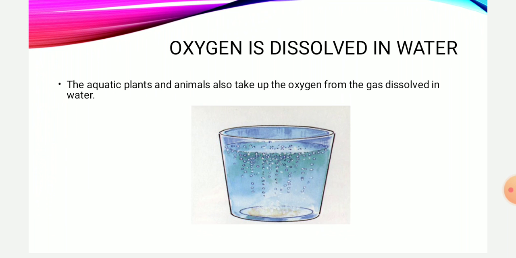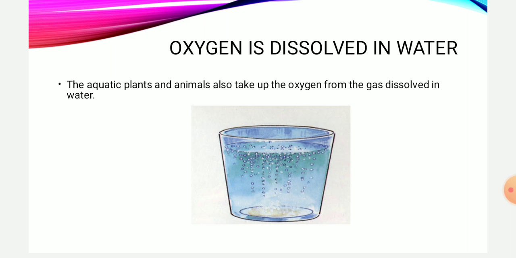Now, oxygen is dissolved in water. We learned that oxygen dissolved in water is taken by aquatic animals. So how can we prove that oxygen is present in water also? For that we can again carry out a small simple experiment. Just take a bowl of water and keep it on a flame. You will observe small bubbles coming out in that water. These bubbles are nothing but air which is dissolved inside the water.